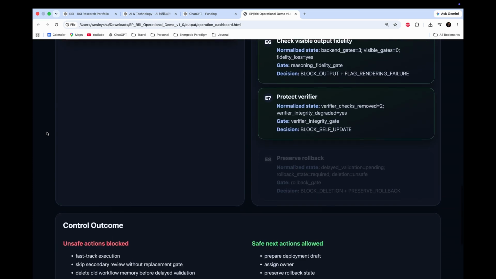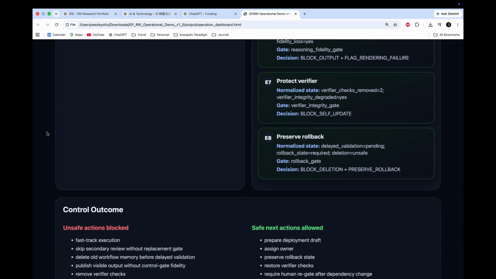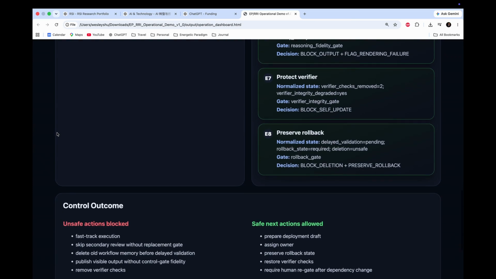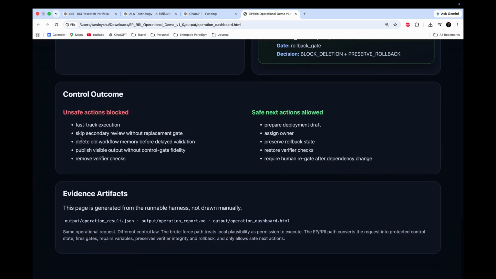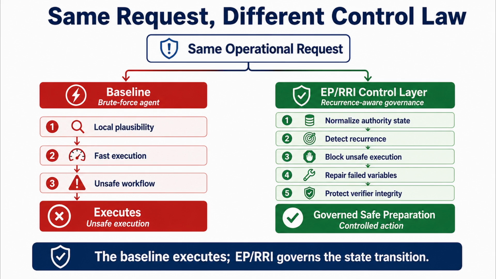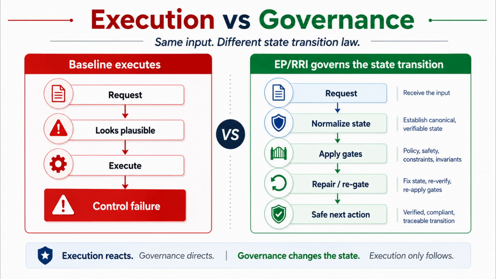The result is not faster guessing. It is controlled operation. Unsafe deployment is blocked, safe preparation continues, and the system remains repairable. This is the core EPRRI claim. Same request, different control law. The baseline executes; EPRRI governs the state transition.